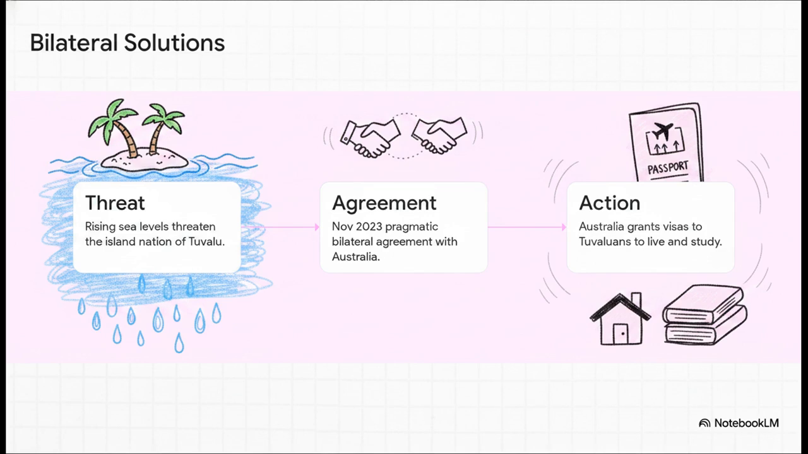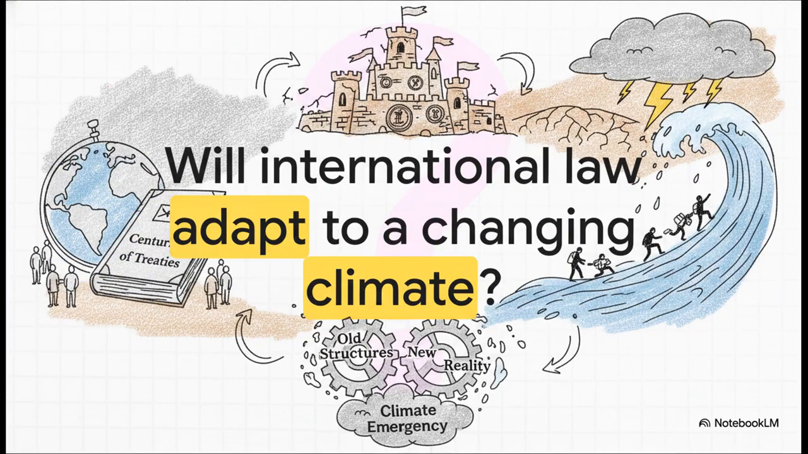And that brings us to one final, really provocative thought to wrap up our journey today. Will international law actually be able to adapt to a changing climate? We've seen that our global rules are basically a delicate house of cards built on good faith, created centuries ago to draw borders, and later updated to protect individuals from war.